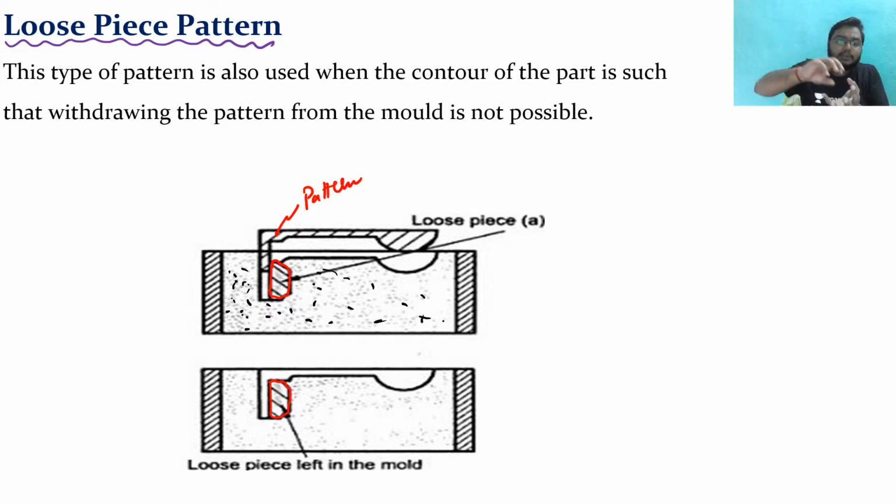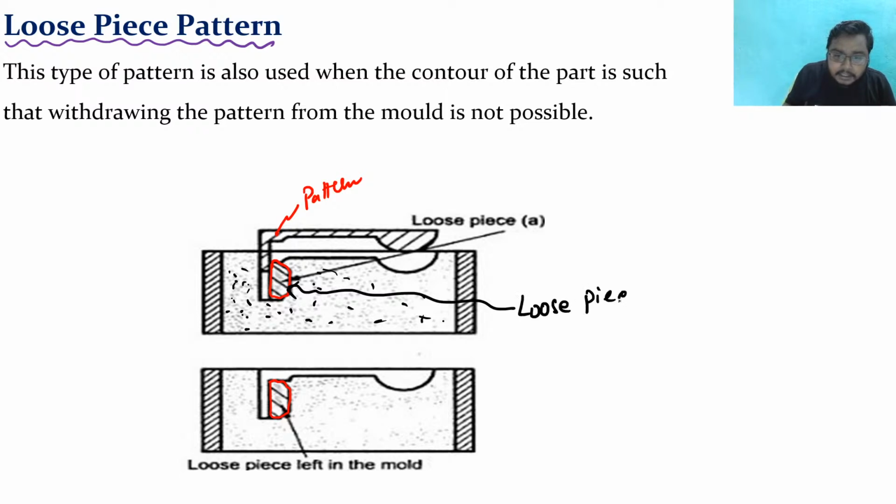Next thing is, sir, you want to remove this pattern. Now see, to facilitate the ease of removing this pattern, we give another small part, made of wood or metal. This small part is known as a loose piece pattern.